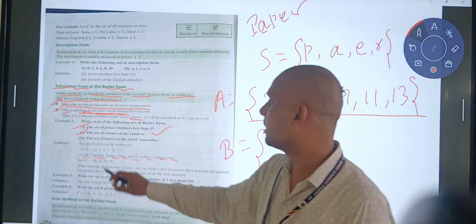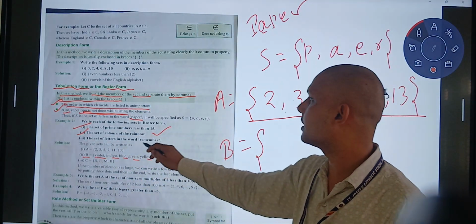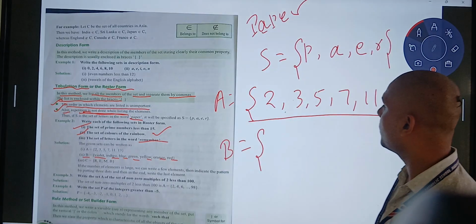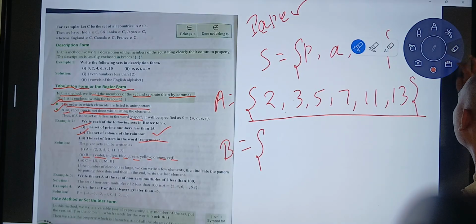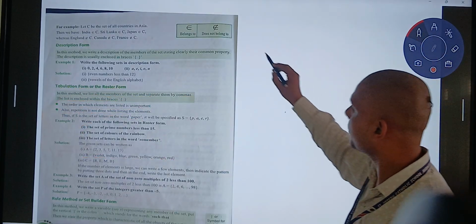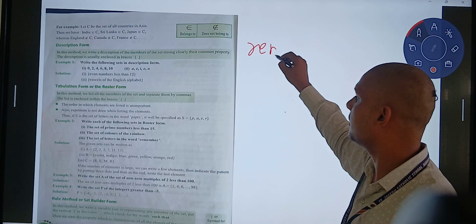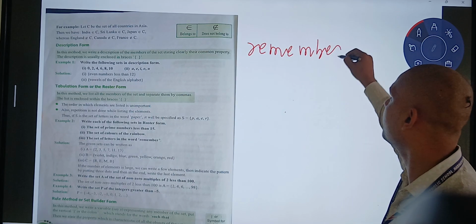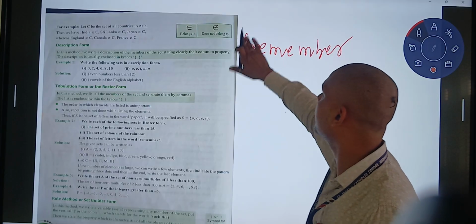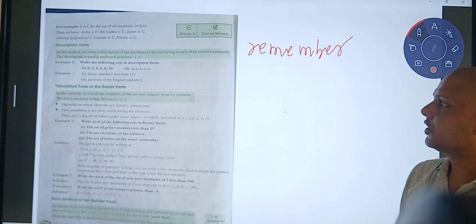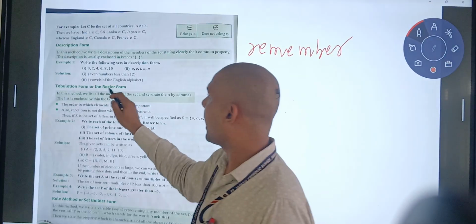Next example: the set of letters in the word remember. What is the spelling of remember? R-E-M-E-M-B-E-R. We have to write it in which form? Tabular form, the roster form.